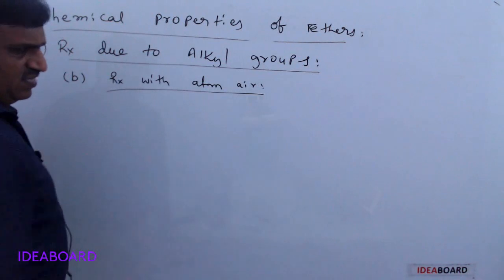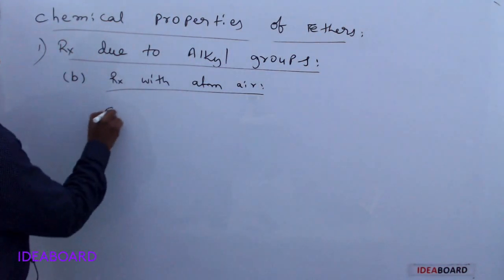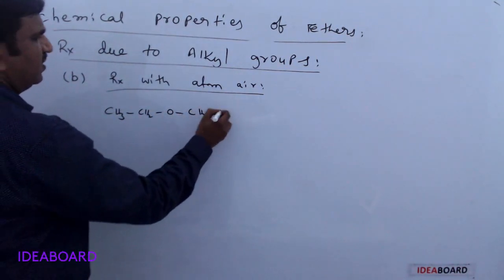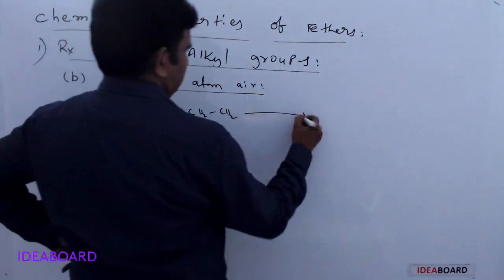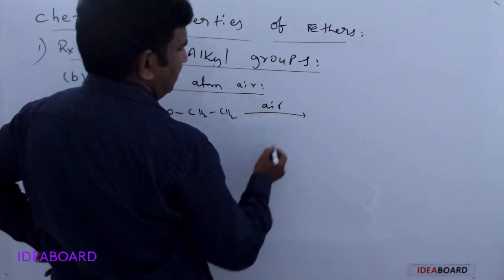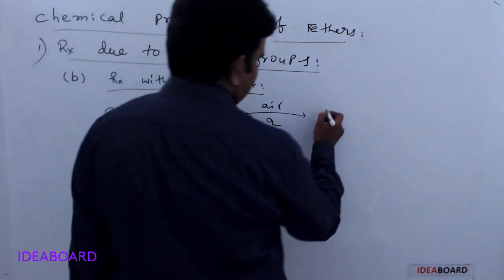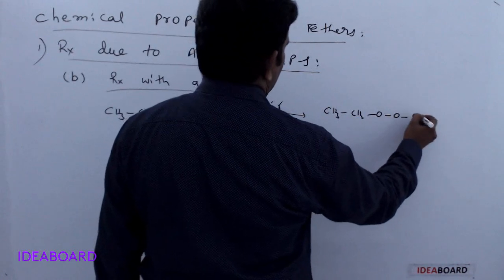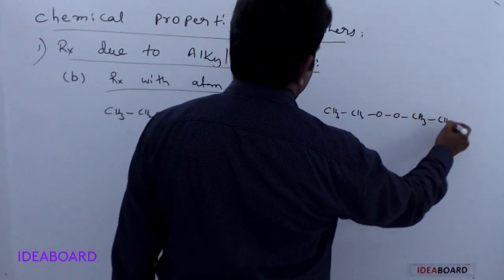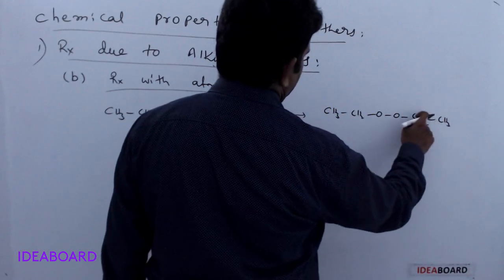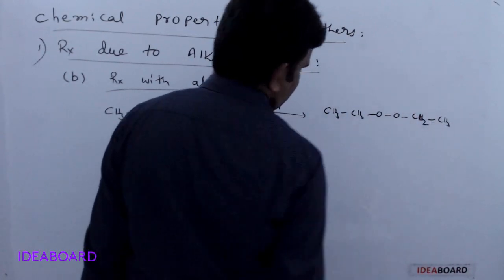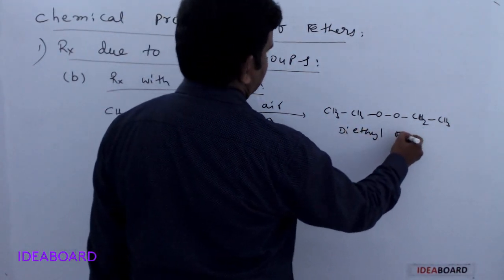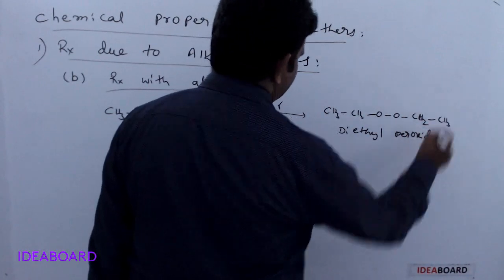Reaction with atmospheric air. When we take diethyl ether and keep it in atmospheric air, what happens? In the presence of air, it reacts with oxygen and forms CH3CH2OOCH2CH3. This is simply called diethyl peroxide.